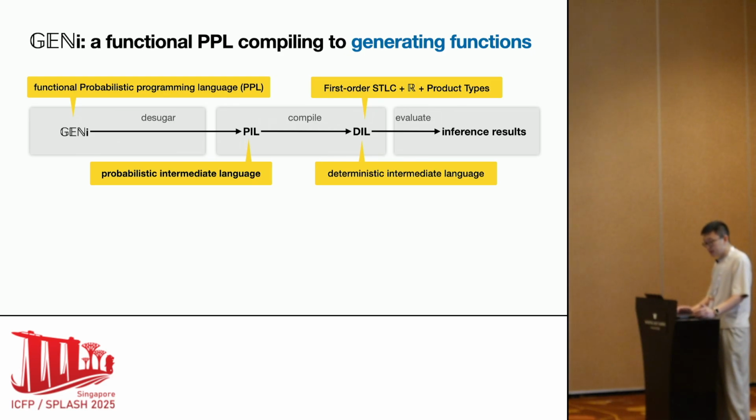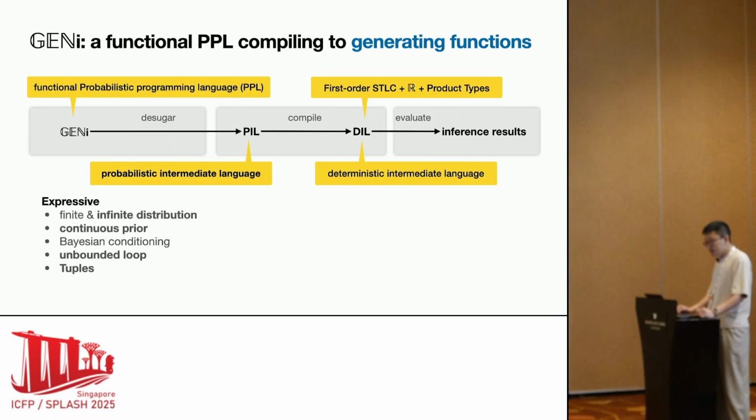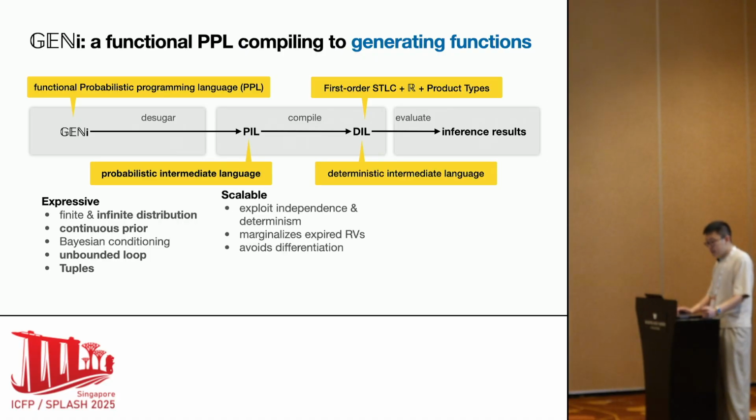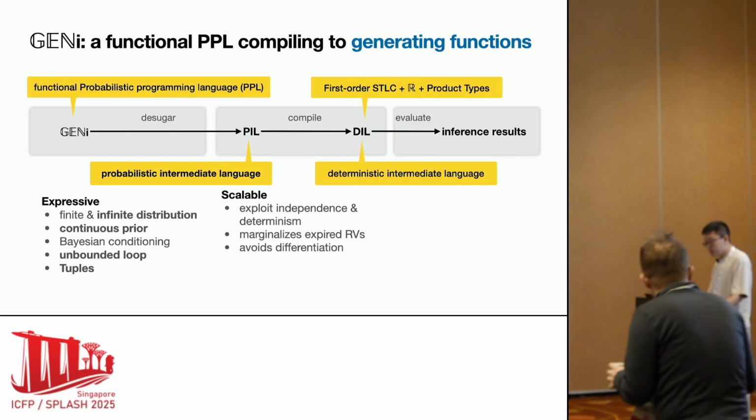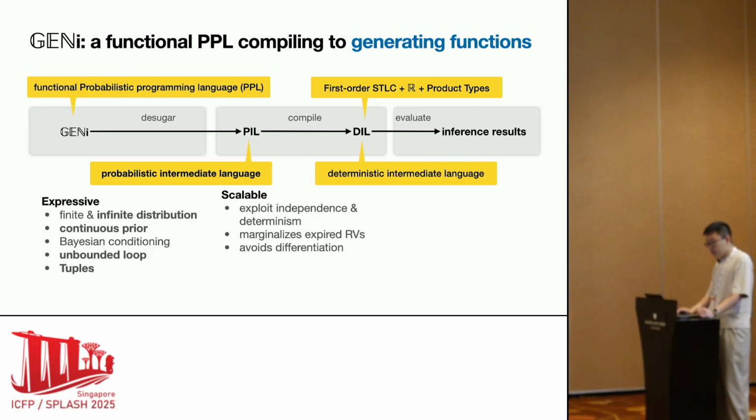numbers and product types. Jianlin is expressive since it supports finite and infinite support discrete distributions, continuous priors, Bayesian observations, and a restricted form of unbounded loops. Jianlin is scalable since it effectively exploits independence and determinism in program structures, enabling compiler optimizations that reduce the dimension of generating functions and derivative computations. Jianlin is accurate since it's doing exact inference.